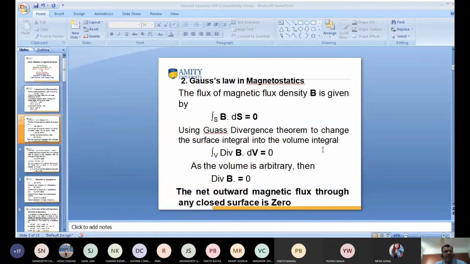Jasandeep, can you tell me what is Faraday's law of electromagnetic induction? Jasandeep, it may be your voice is not audible. Rama, can you tell me what is Faraday's law of electromagnetic induction? Hello, Parth, do you get my voice? Yes, sir, your voice is clear. Oh, good. Can you tell me Faraday's law of electromagnetic induction? You studied this, I hope. It is very important. A changing magnetic field through a conductor will produce an electric current, or vice versa.